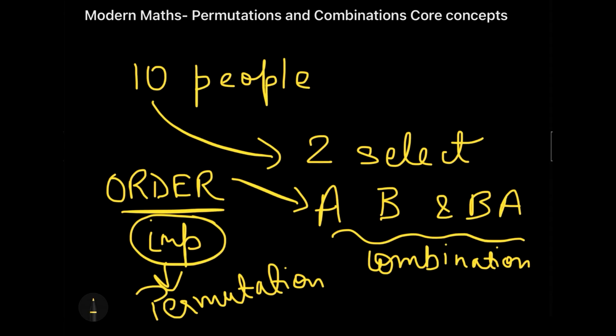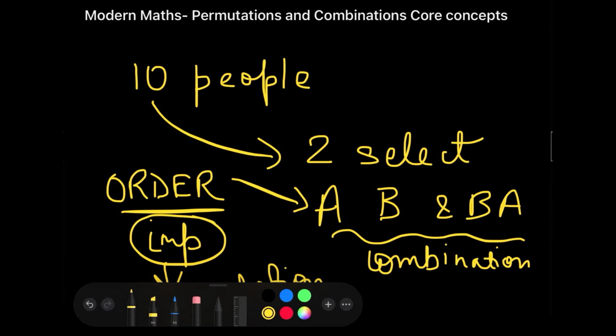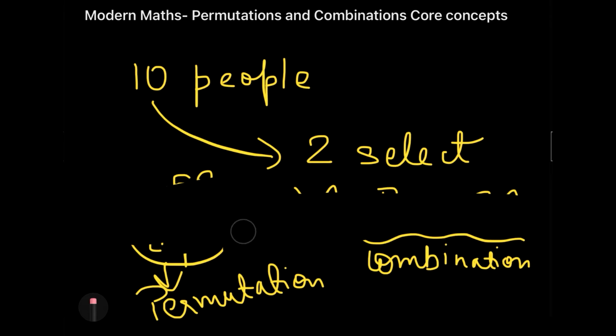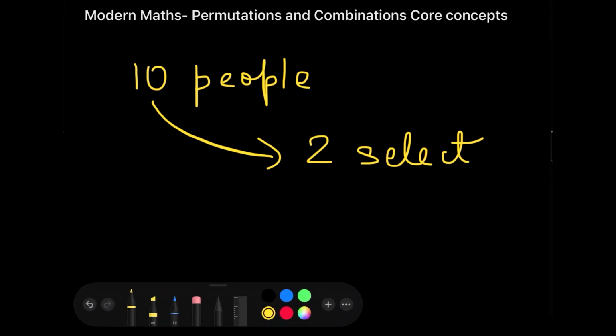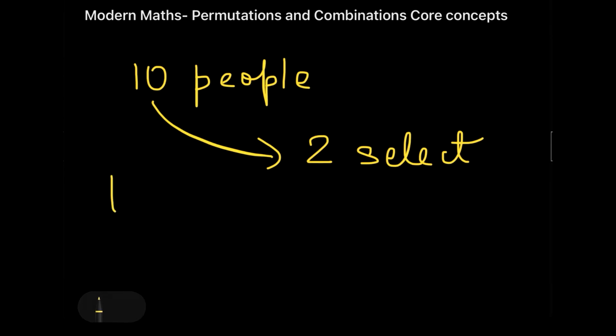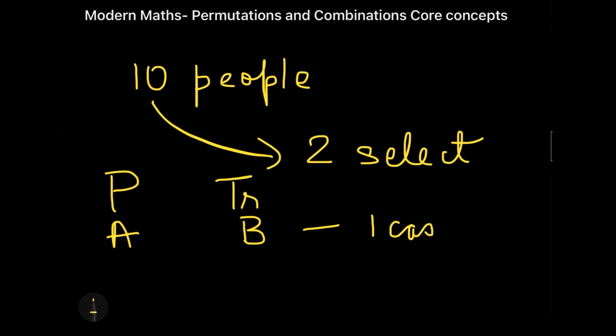I'll not stop here. I'll elaborate this. सोचिए, out of this 10 people we have to select 2 people, all right? But in this 2 people there is a condition. The condition is that I need one president and one treasurer for a society. If you people stay in flats, you must be knowing that. Okay, or if you are associated with any trust or something, there is a president and there is a treasurer, all right? So now tell me, if I select 2 people out of 10 people who can be the president and the treasurer, let's say the first condition is where I take A as the president and B as the treasurer. This is my case number 1.